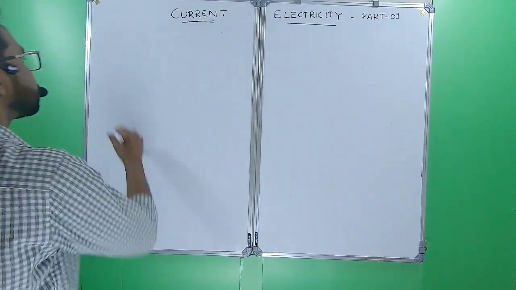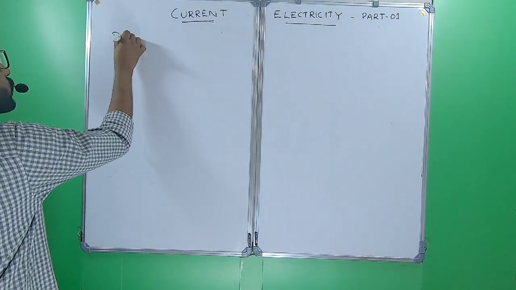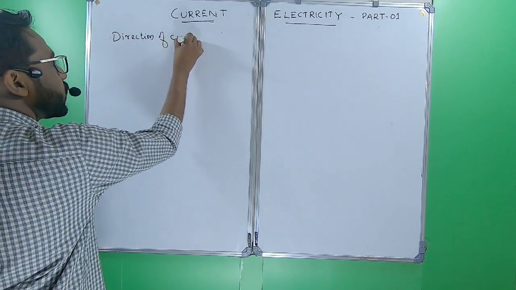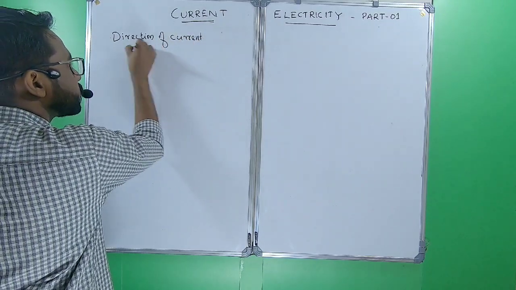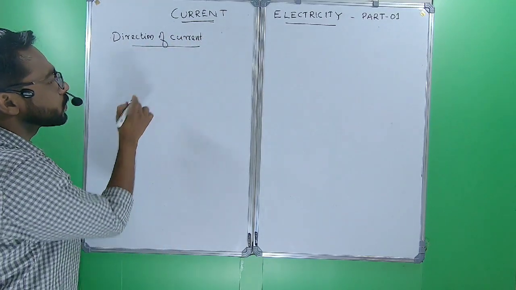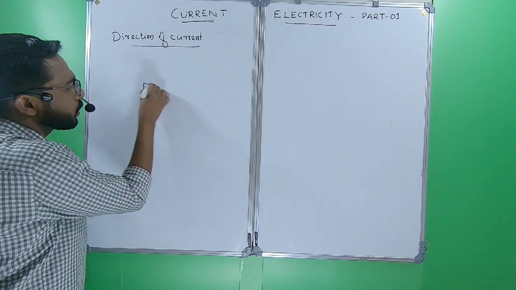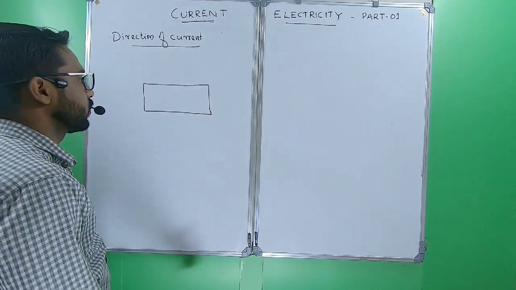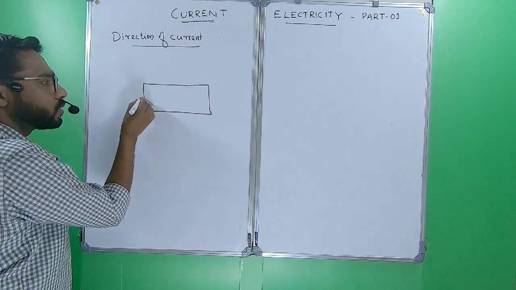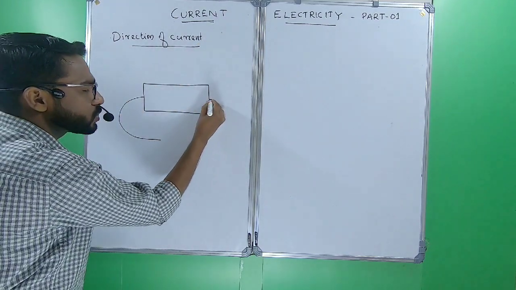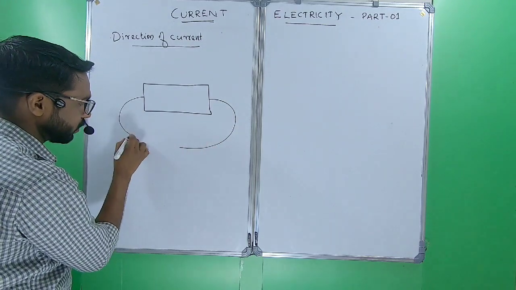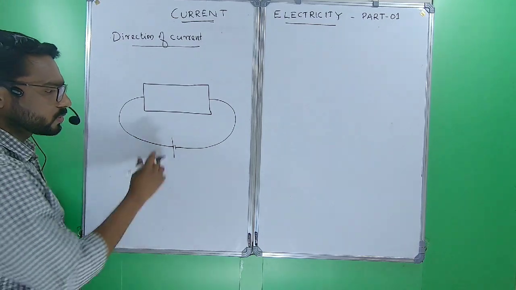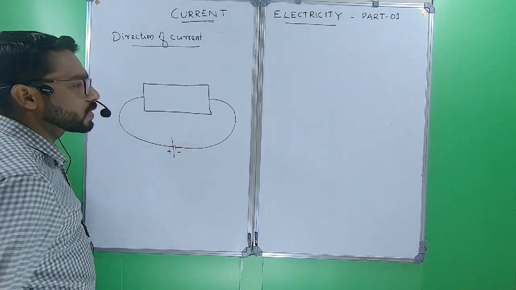Direction of current. We are assuming a conductor whose ends are connected to a cell, a battery. This is the positive terminal and here it is the negative terminal.